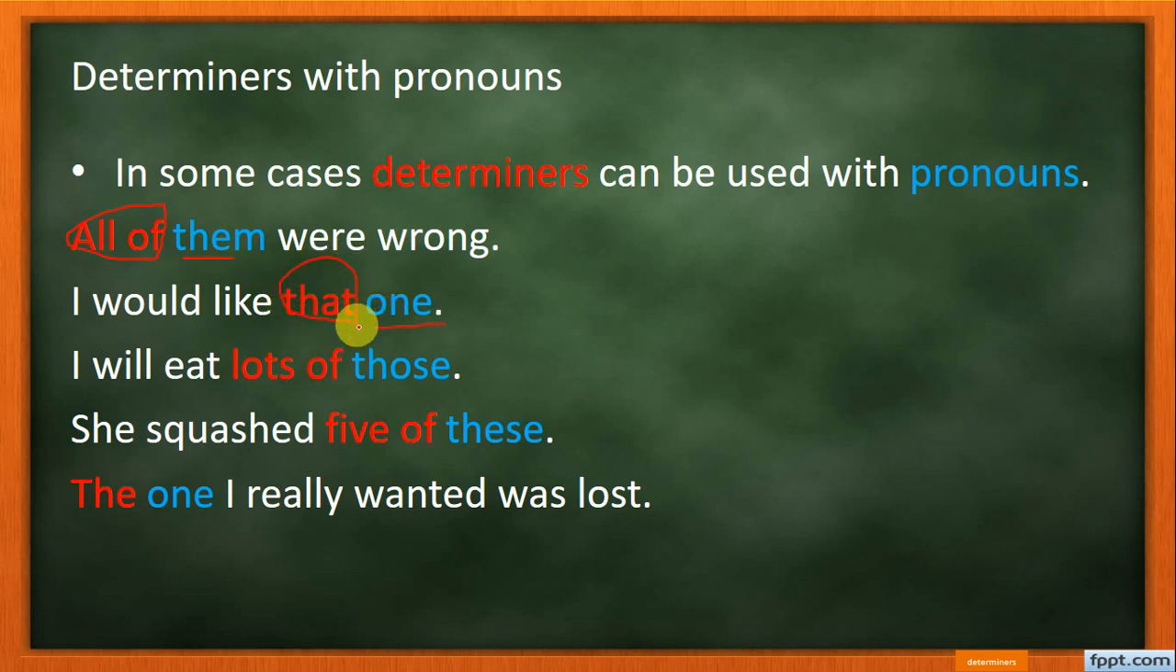This means determiners can be used before pronouns too. I will eat a lot of those. So a lot is the determiner, and those is a pronoun. She squashed five of these. So these is a pronoun and five is a determiner. The one I really wanted was lost. Here one is a pronoun. So we can use determiners before nouns and also before pronouns.